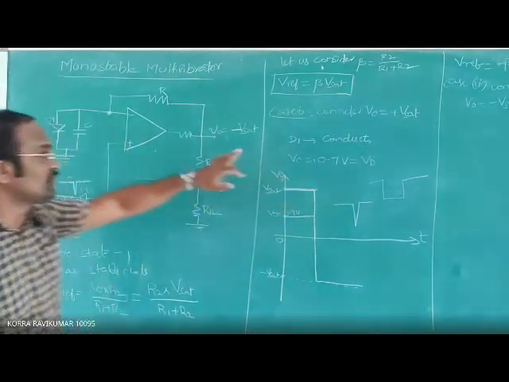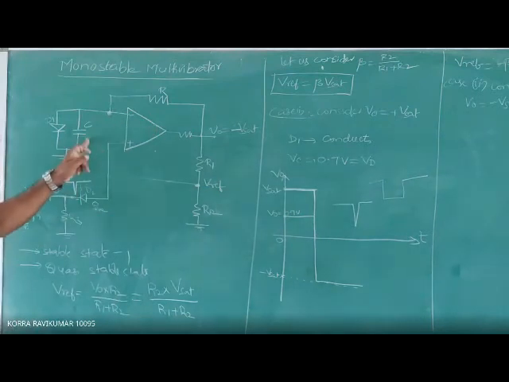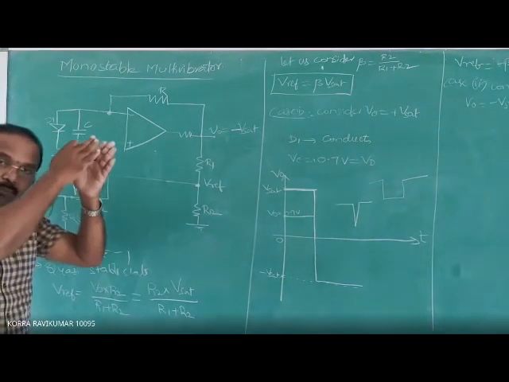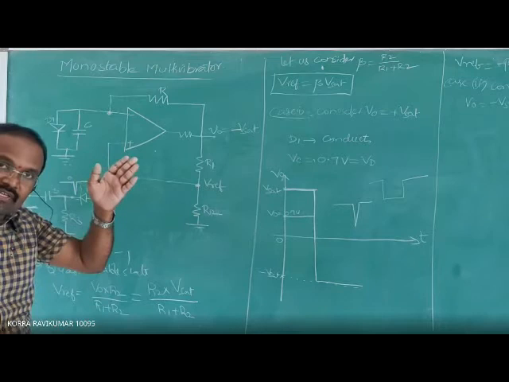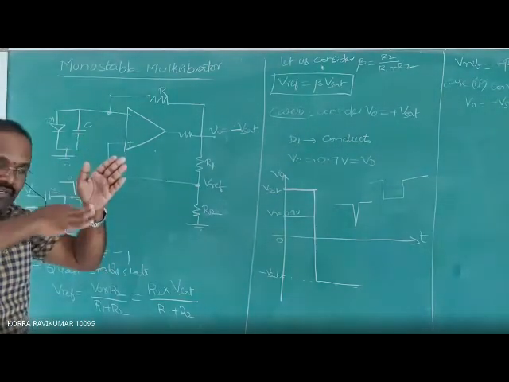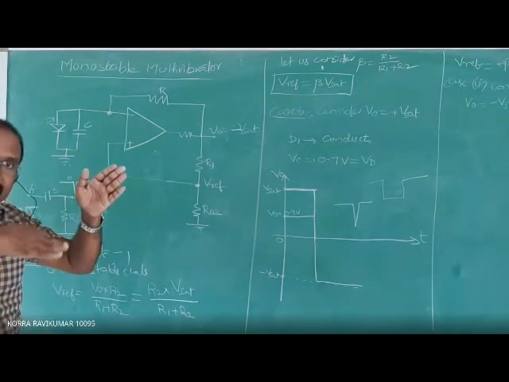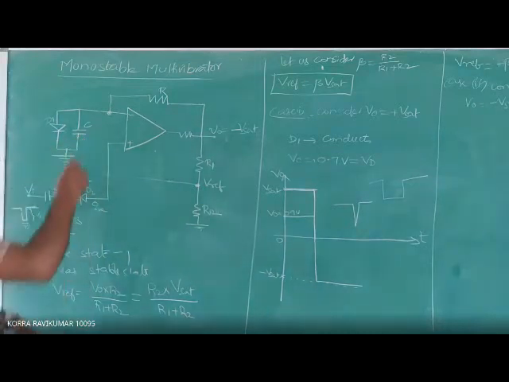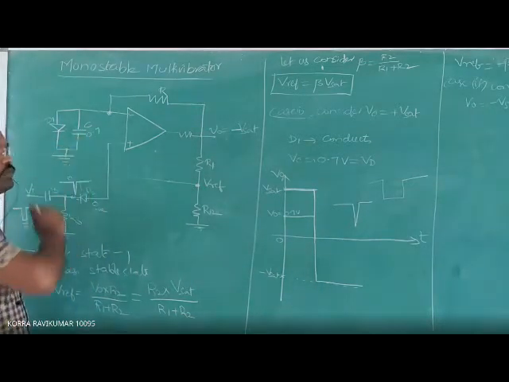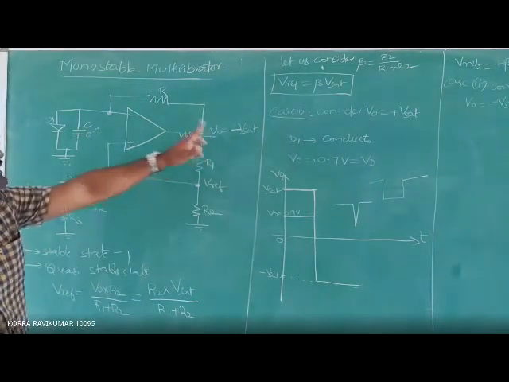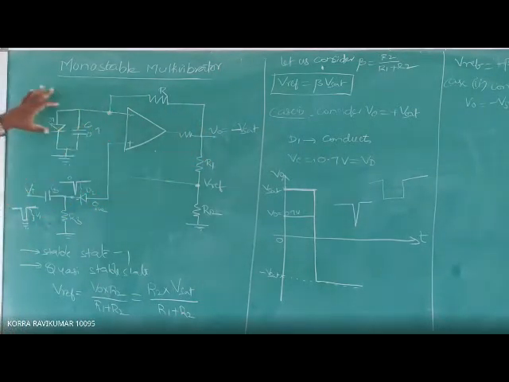The voltage across the capacitor previously was 0.7 volts. Now, because of this negative voltage, the capacitor voltage goes gradually to the negative side. It discharges, decreasing the voltage across the capacitor. Previously it was 0.7 volts. Now, because of this negative voltage at this node, the PN junction diode is in reverse bias condition.